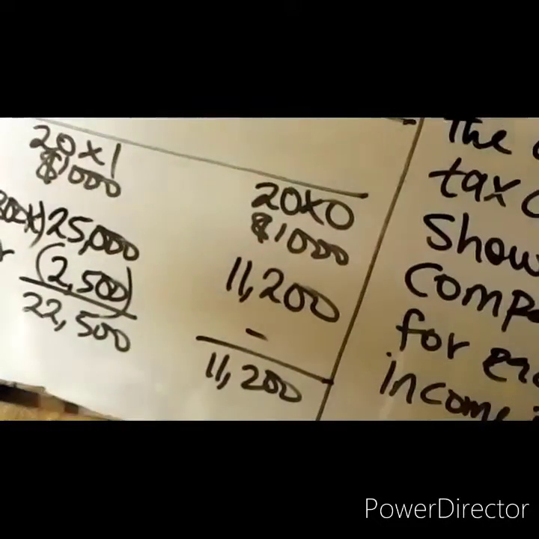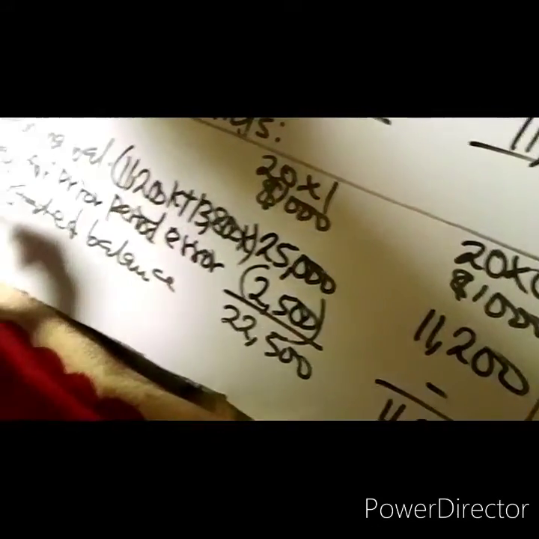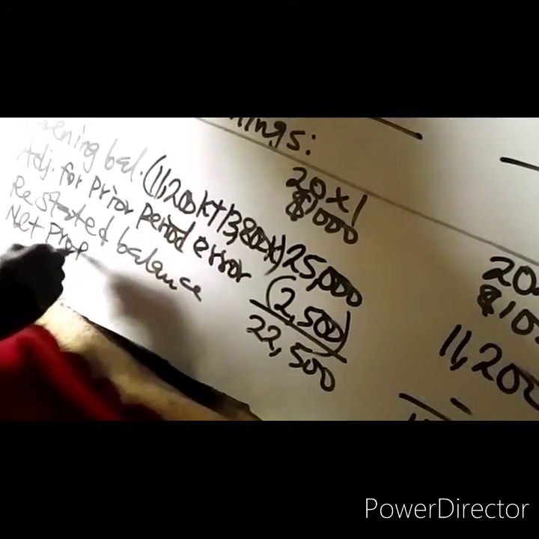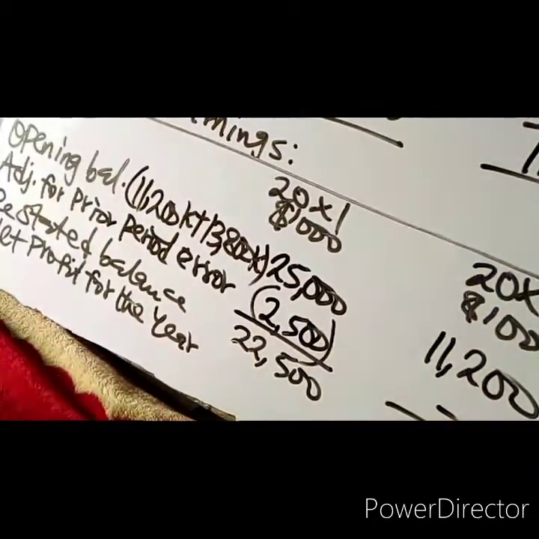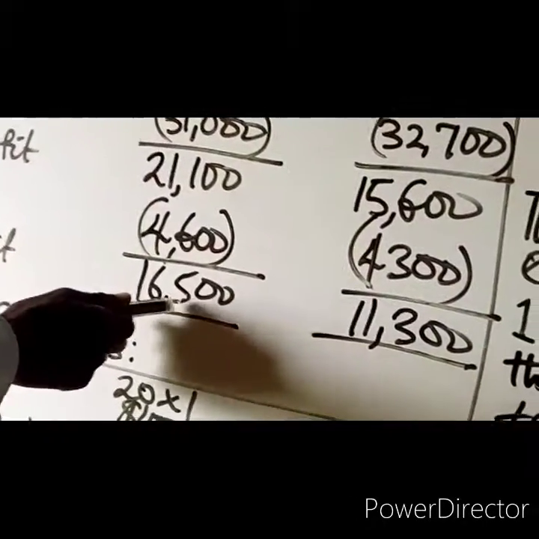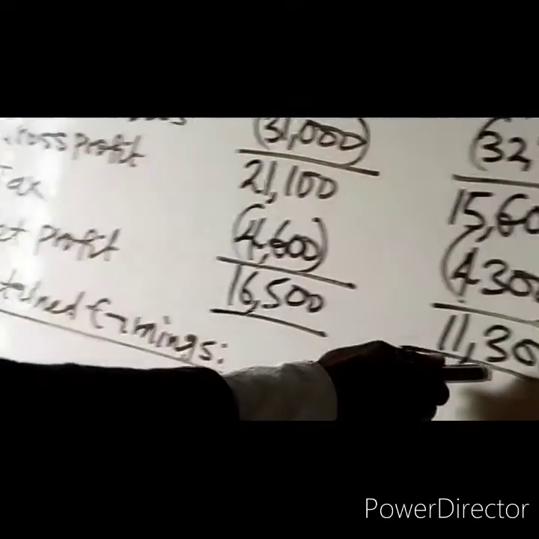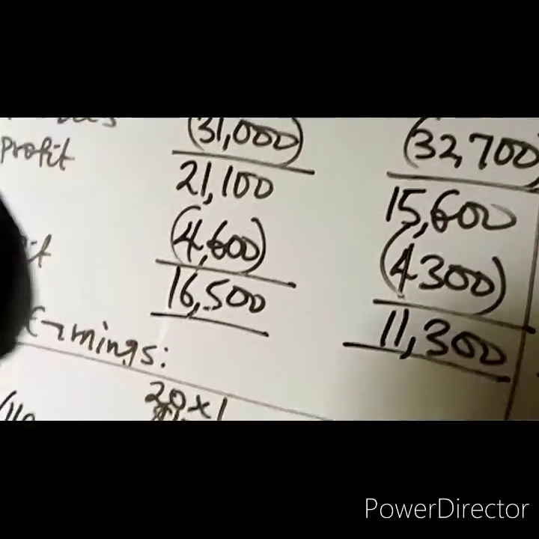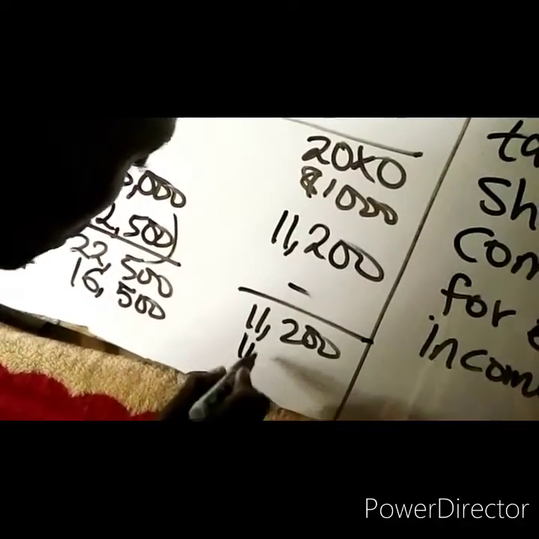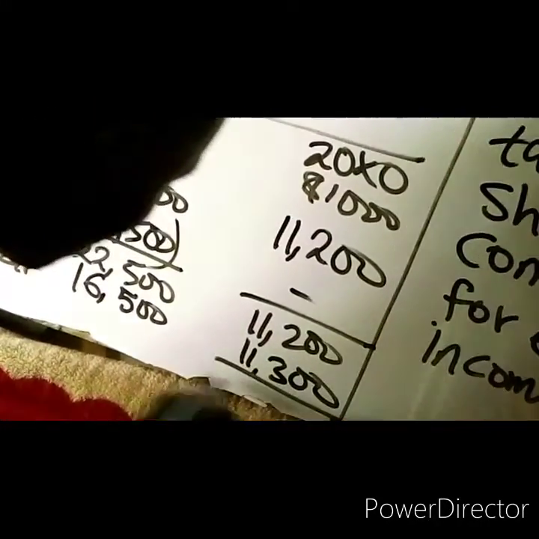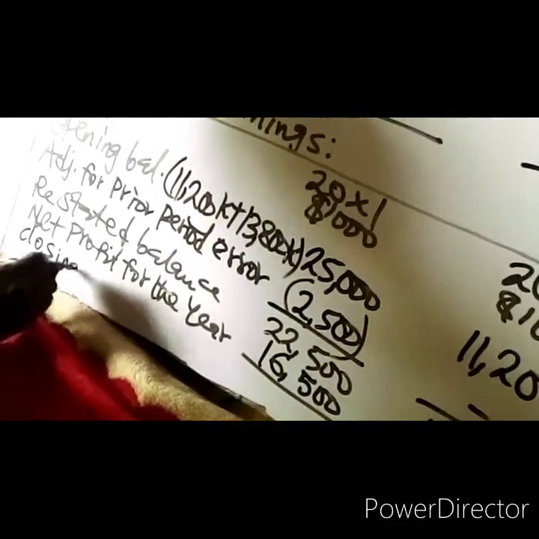Then followed by the net profit for the year. For 20X1, we have 16.5 million and 11.3 million. So after adjusting that, you have the closing balance of retained earnings.